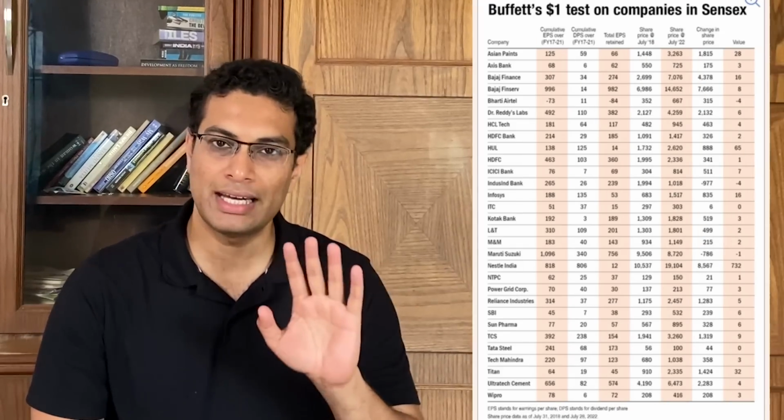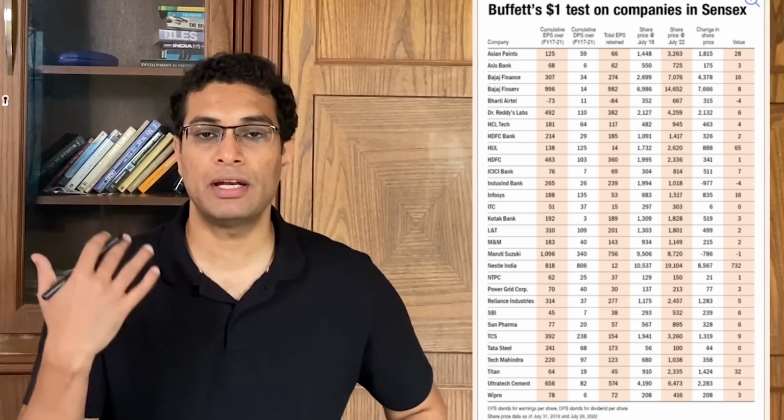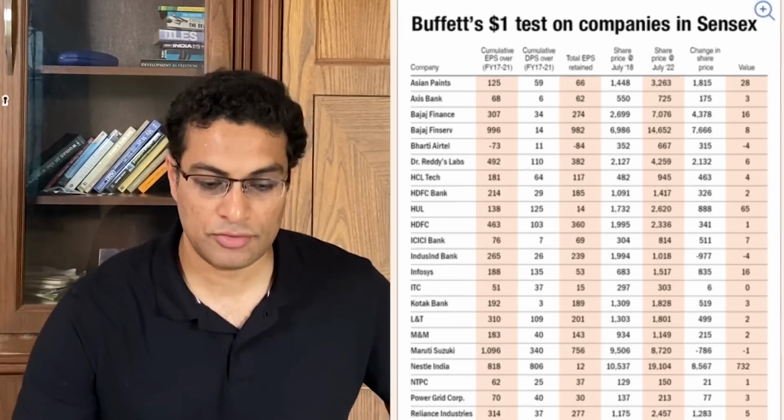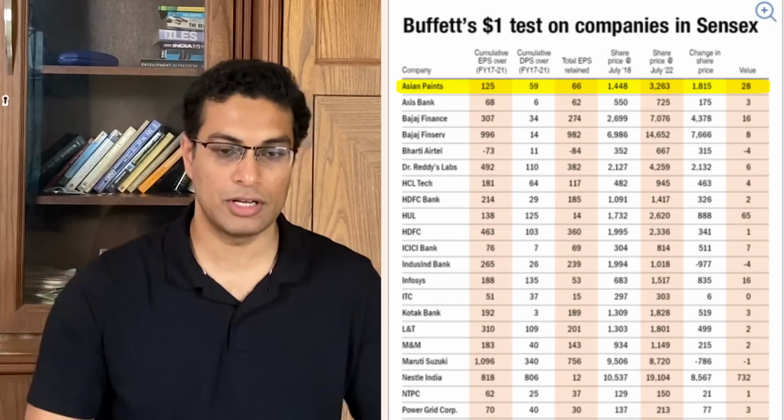Now the reason why I'm showing you this computation is that this can allow you to create a list of Nifty 50 top stocks that meet this Warren Buffett's $1 criteria. So here is the entire list for you, and I will take you through some good stocks here. For example, if you run the same analysis for Asian Paints, you will see that this number comes out to be 28, which is a fabulous number.